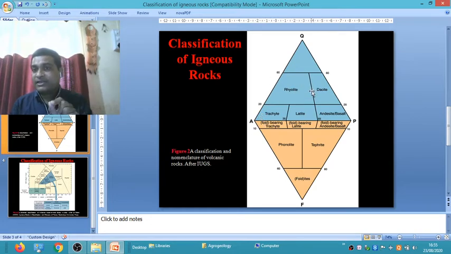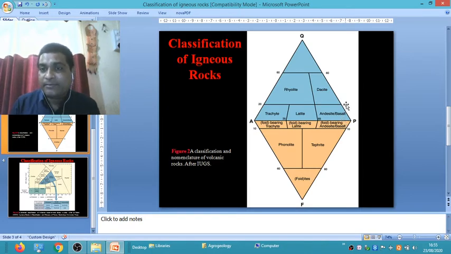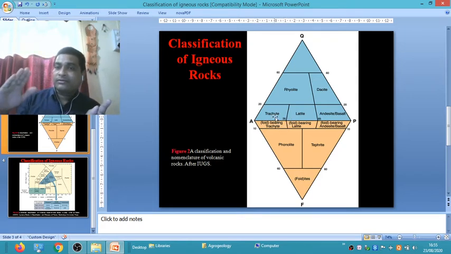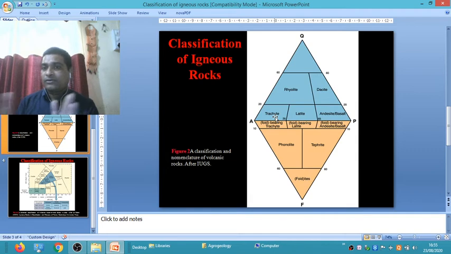When silica percentage is between 0 to 60% and the remaining 40 to 80% is plagioclase feldspar, it is called dacite type of igneous rocks. On the other hand, when the alkali feldspar content is more than 80% and silica percentage is less than 20%, with 0 to 35 percentage of alkali feldspar and 65 percentage of plagioclase feldspar, it is called trachyte.